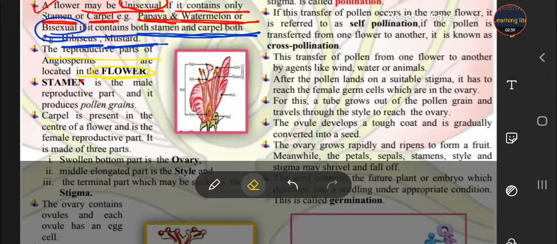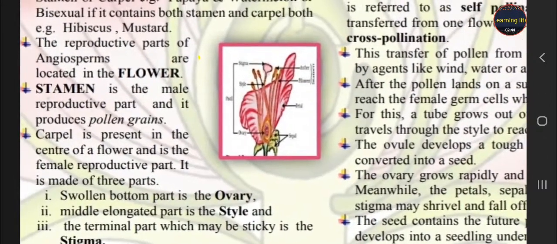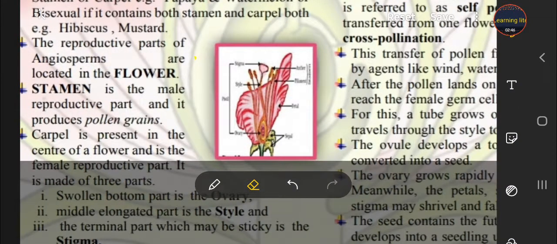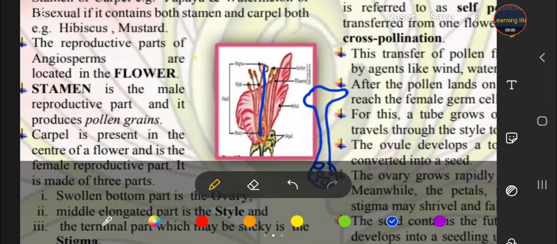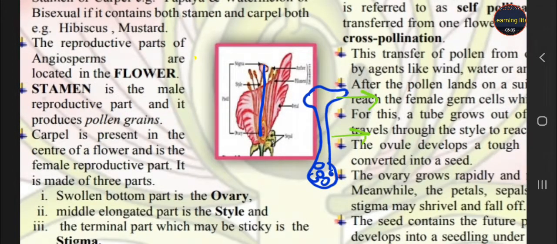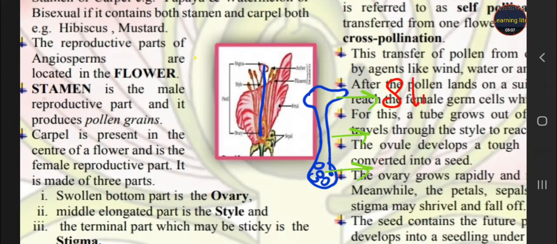So here a diagram of the flower is given to you. Now we discuss the different parts by studying this diagram. You can see the middle centered part here. This one is the female part, and the female part has three parts. First one, the stigma, which is very sticky and receives the pollen grains from the male.